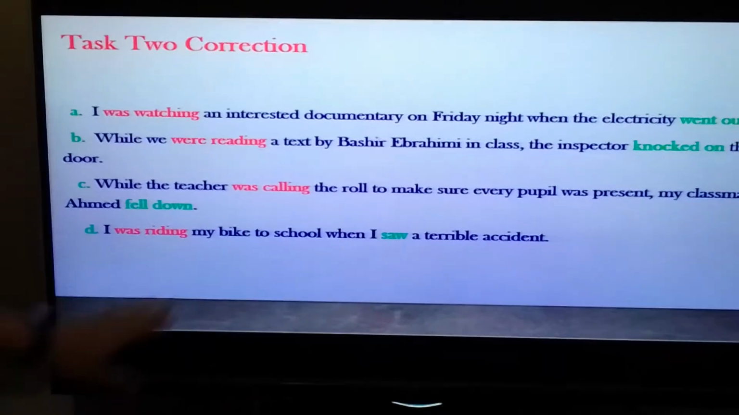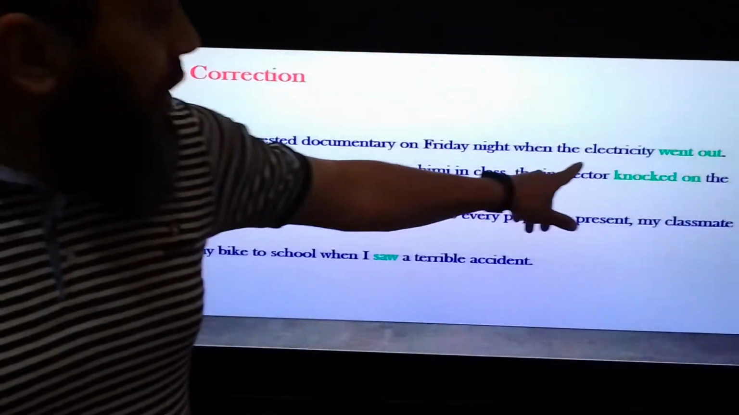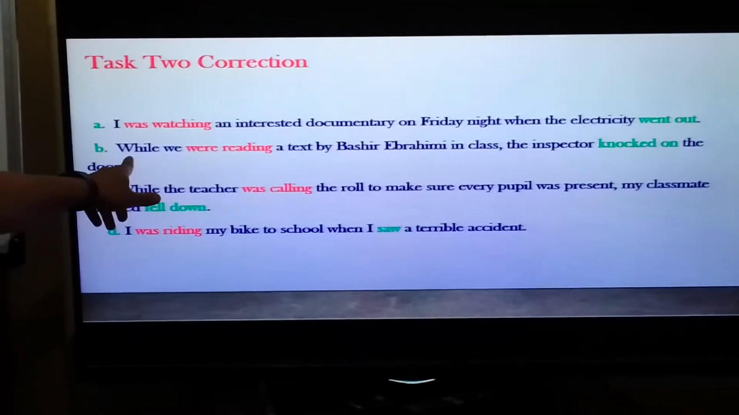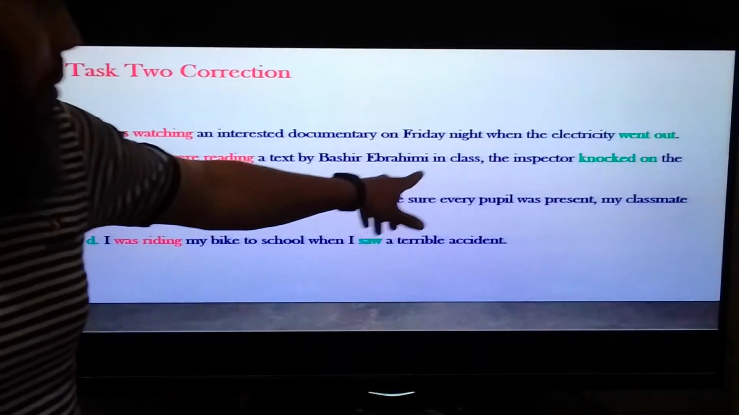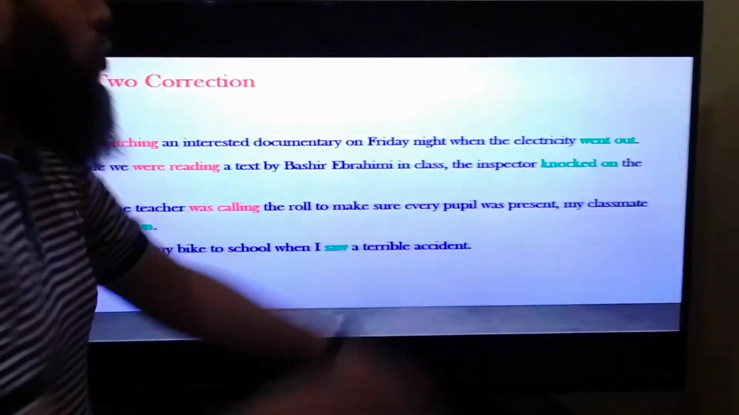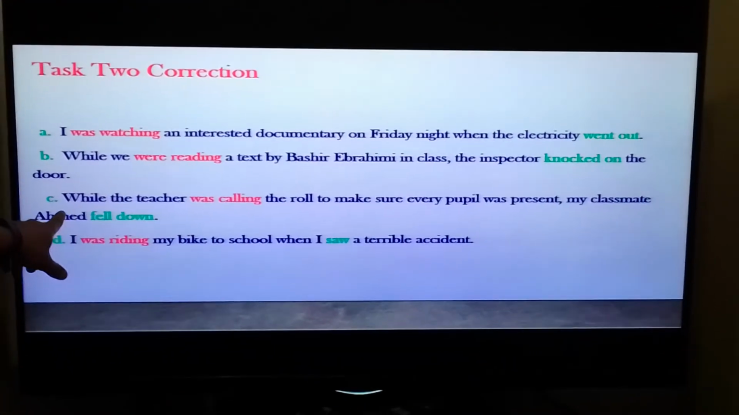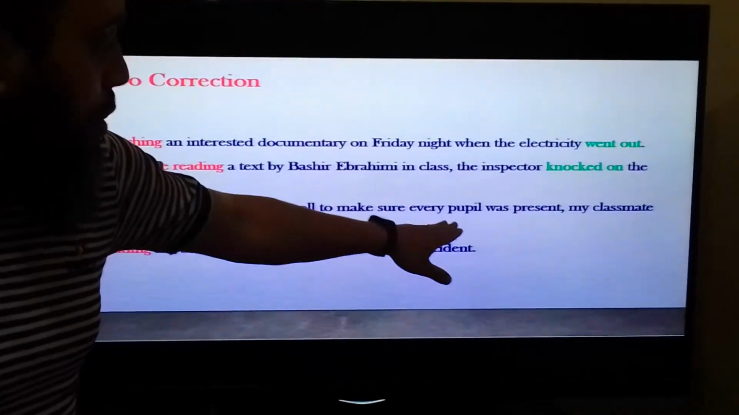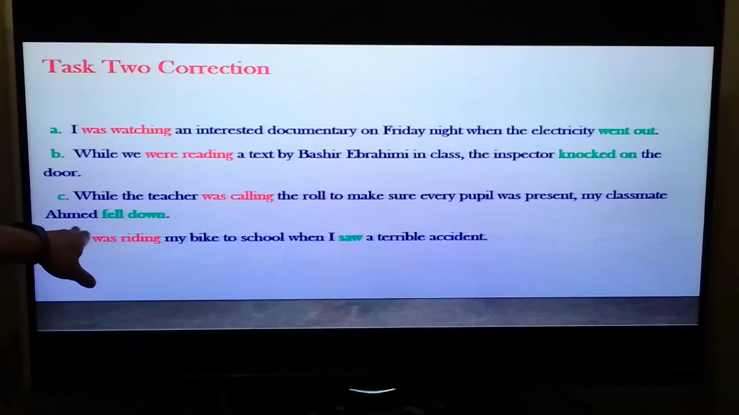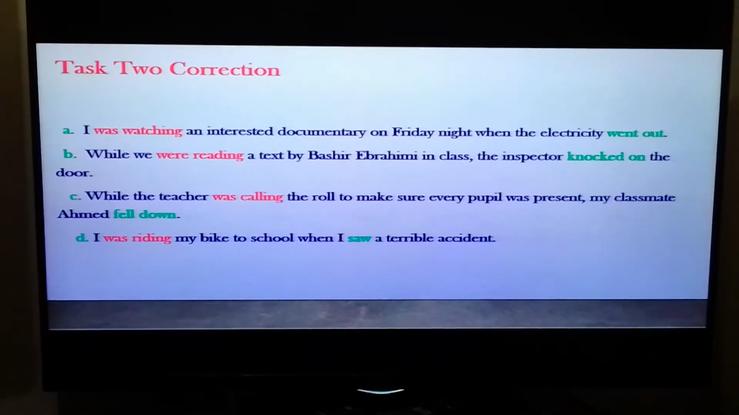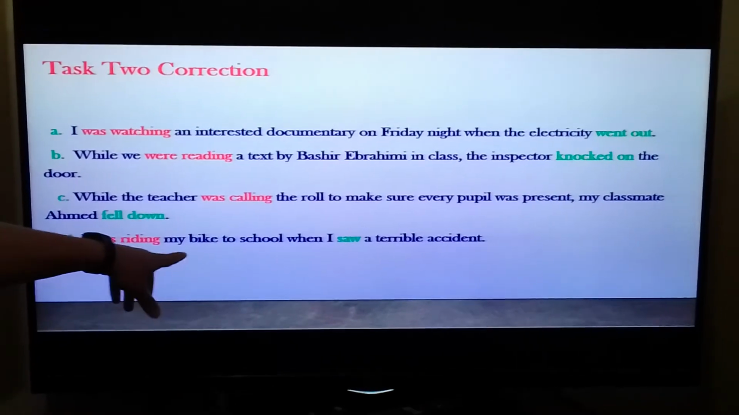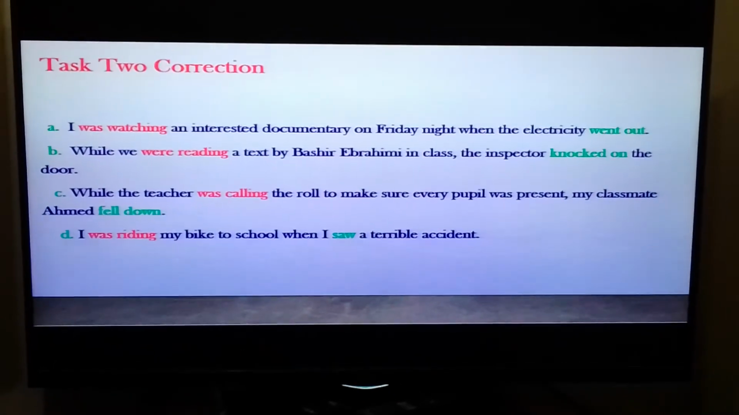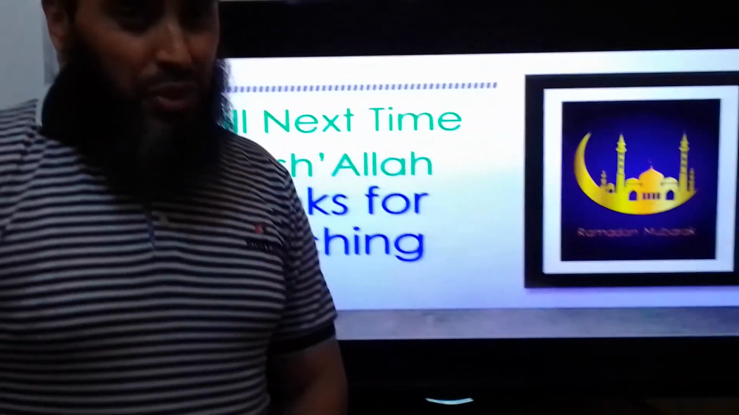A, I was watching an interesting documentary on a Friday night when the electricity went out, so I didn't finish the documentary. B, while we were reading a text by Bashir Ibrahimi in class, the inspector knocked on the door. C, while the teacher was calling the roll to make sure every pupil was present, my classmate Ahmed fell down. Now the last one: I was riding my bike to school when I saw a terrible accident. I guess this is all for today.